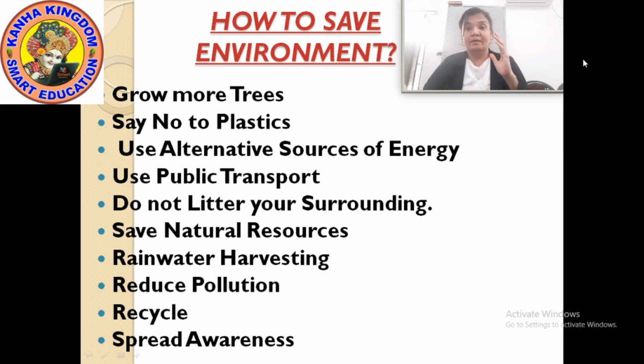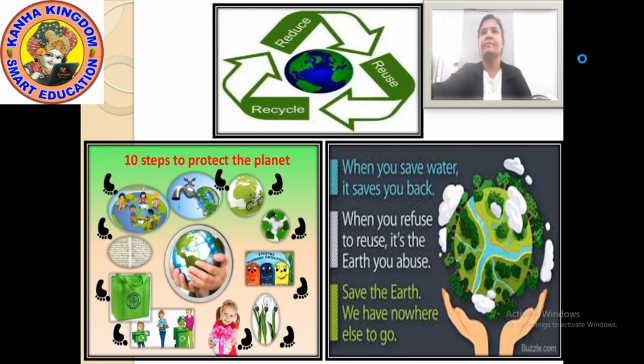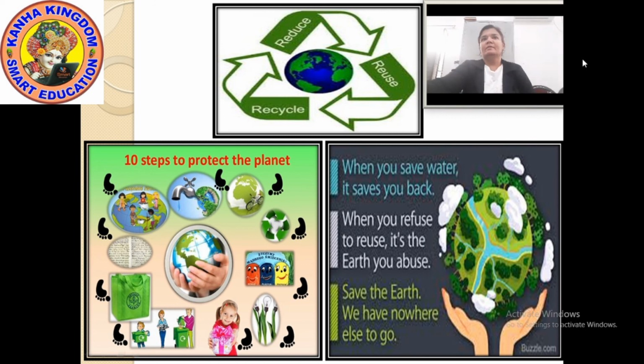Okay, next see the picture of how you are going to save the environment. Here you are seeing the 10 steps to protect the environment.